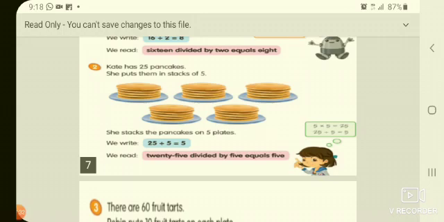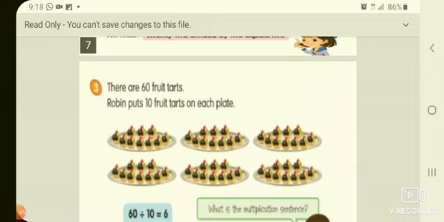25 divided by 5. So the 5 table again, up to 25. You can get 5 fives are 25. So 5 is the answer. We read 25 divided by 5 is equal to 5.